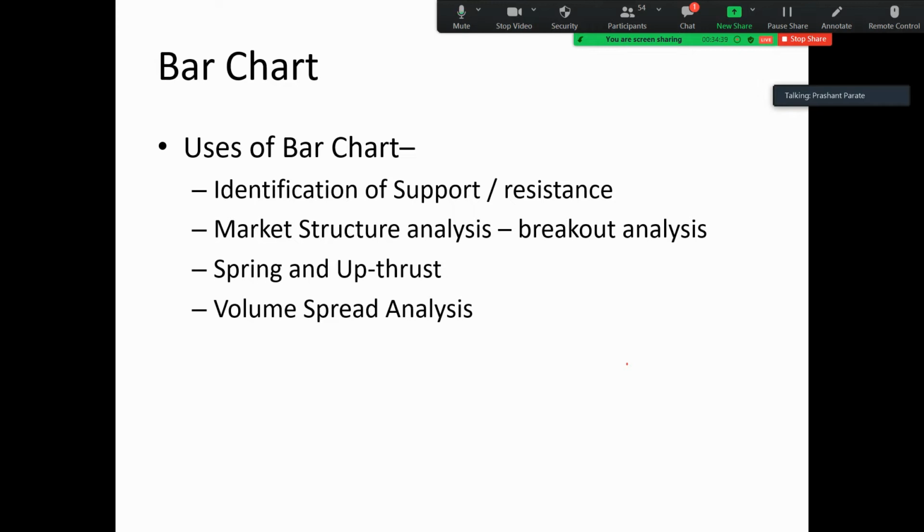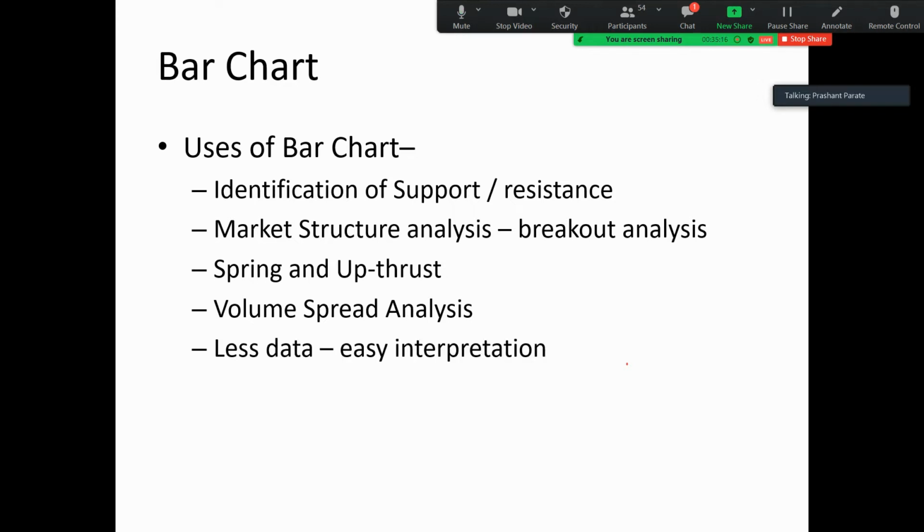Suppose there is some stock in which trading volume is around 10,000 shares in one candle, and the length of that candle is around 10 points. So we study how many shares were sold or bought in that candle and how much is the spread. Volume spread analysis is very good. It provides very good information. There is hidden buying and hidden selling which can be identified using volume spread analysis.